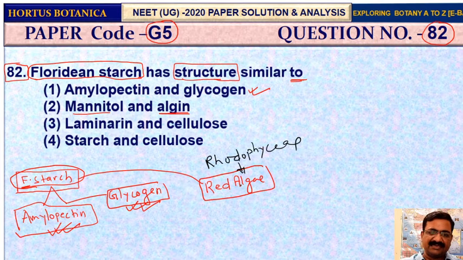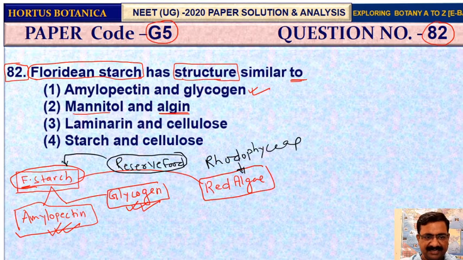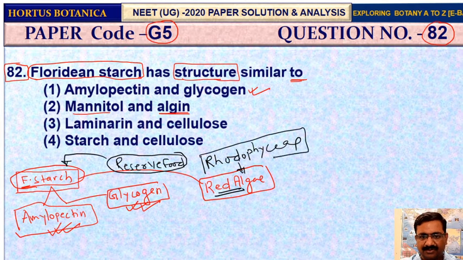In red algae, whenever we are talking about reserve food, the reserve food is known as what? Floridian starch. Again I repeat, red algae also known as Rhodophyceae. The reserve food found in this Rhodophyceae is Floridian starch.